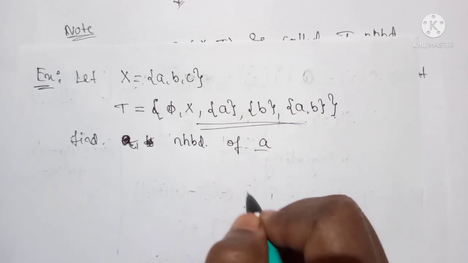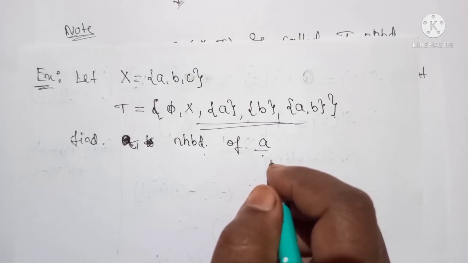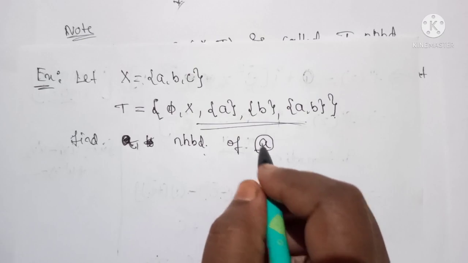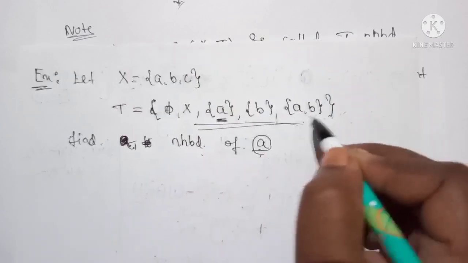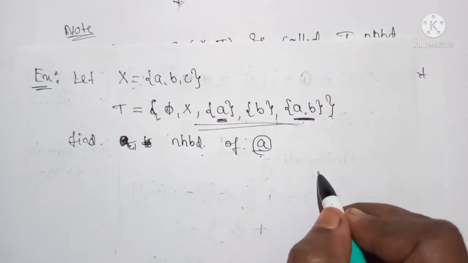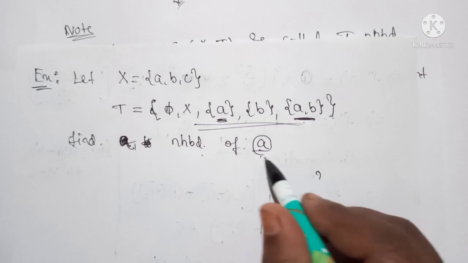The question is that we have to find the neighborhood of a. For that we have to consider all the open sets which contain this point a. You can observe that here we have three open sets which contain a. From the definition we know that a set N is a neighborhood if it is a superset of an open set which contains the point a.